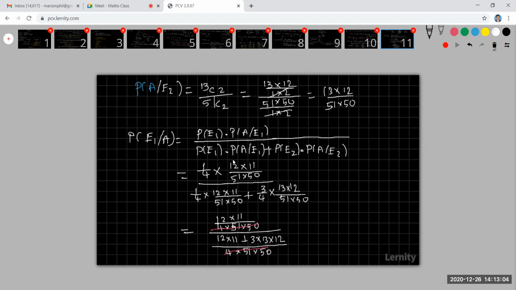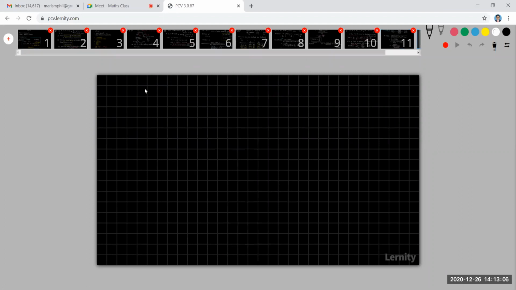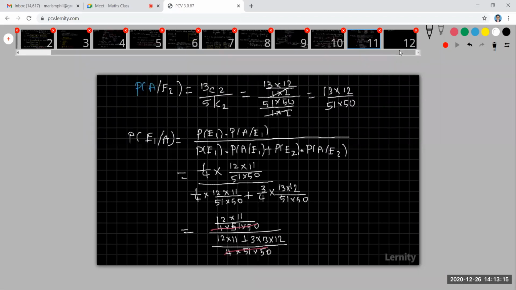Simplify and tell me the answer, students. What is my probability of E1 given A? It is 12 into 11 divided by 12 into 11 plus 3 into 13 into 12. What is the answer?